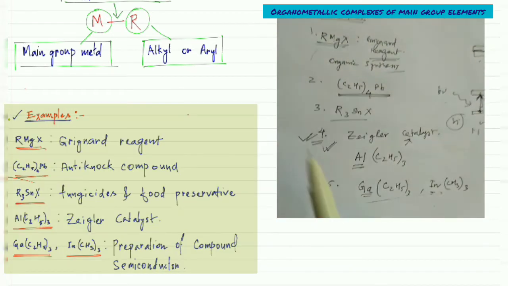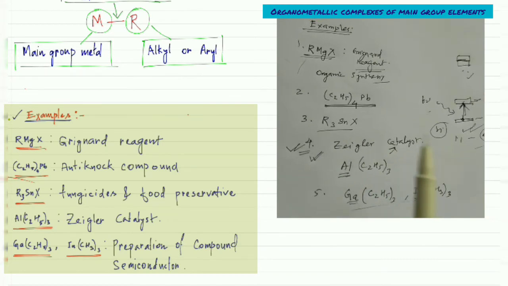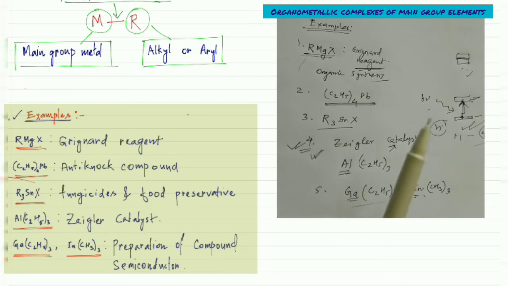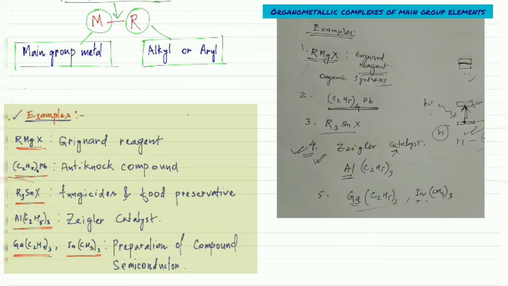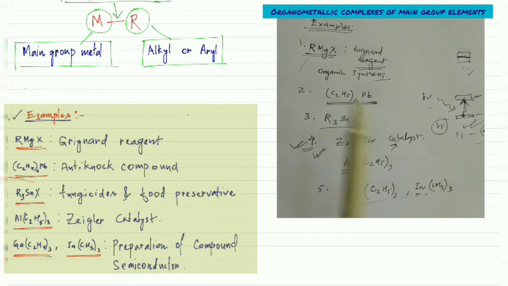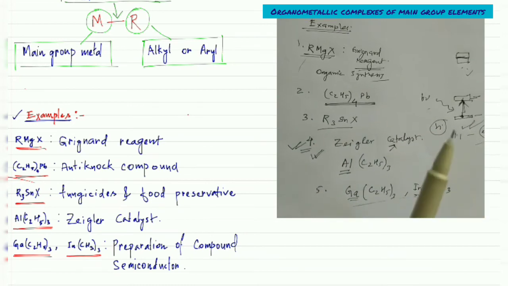From these examples, we notice that they are important. That means they have significant value in the field of science, so that's why we have to know about them, how to prepare them and their structure.